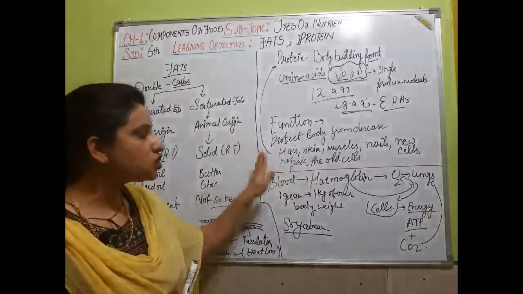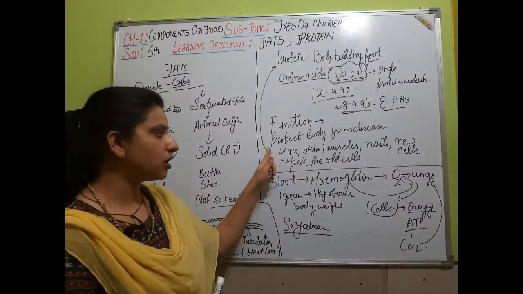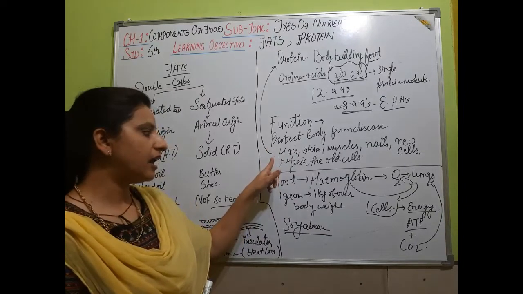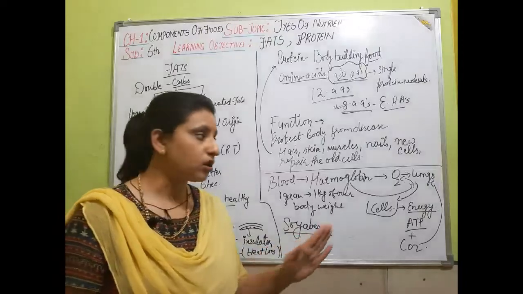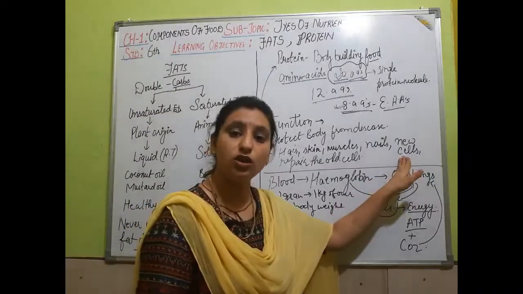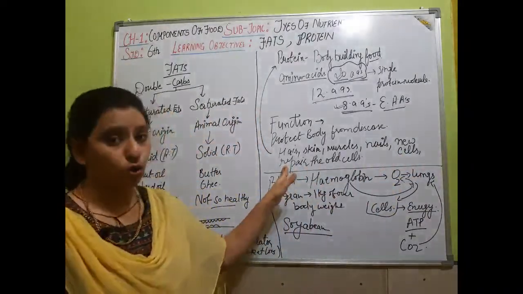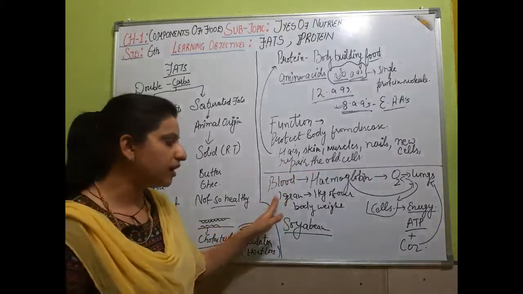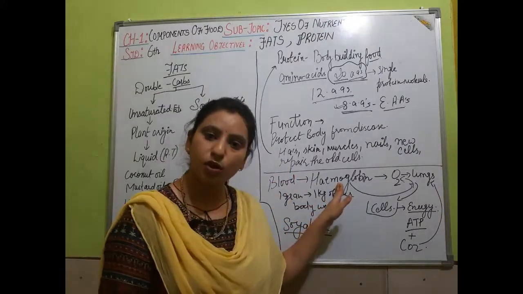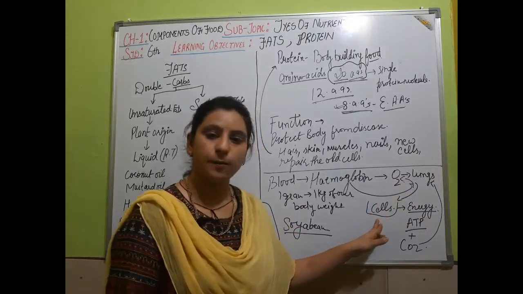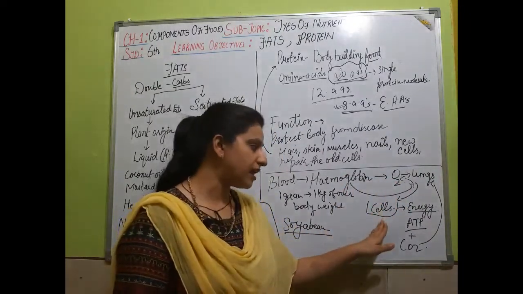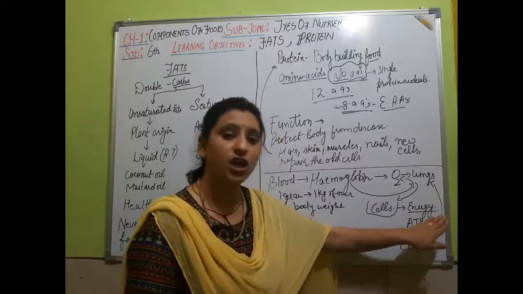The function of protein is that it protects the body from diseases, and it helps in the formation of hair, skin, muscles and nails. Most importantly, it helps to form new cells and repair old cells. In our blood there is a protein called hemoglobin. It combines with oxygen, and this oxyhemoglobin goes to the cell and helps in releasing energy.